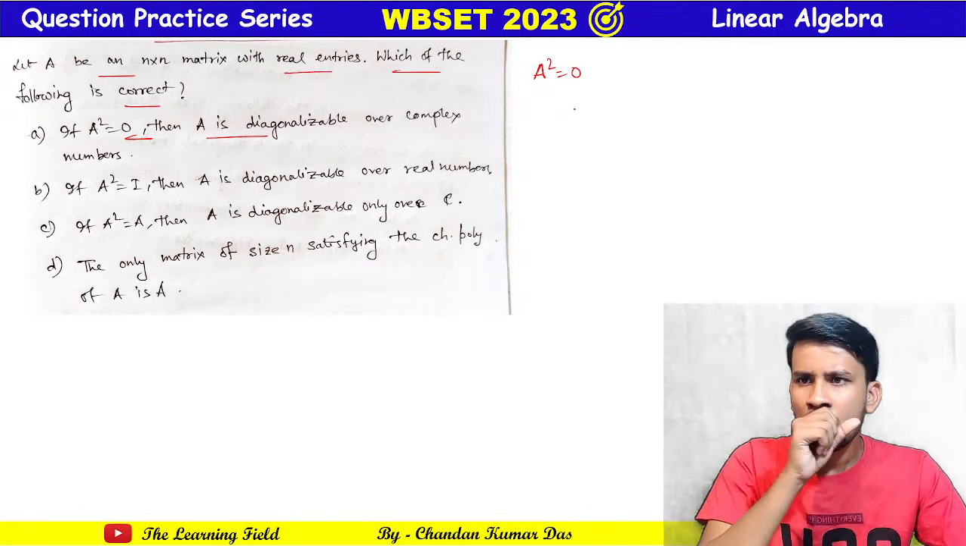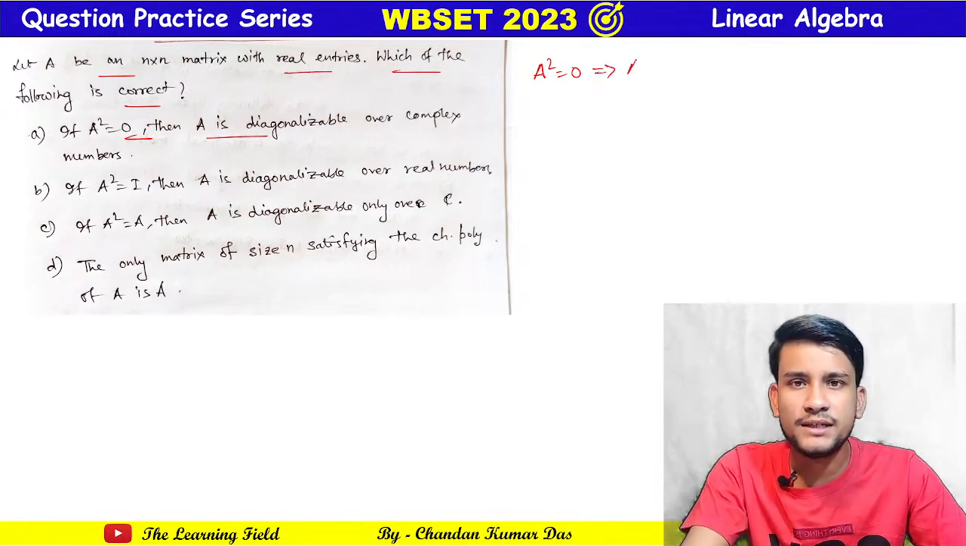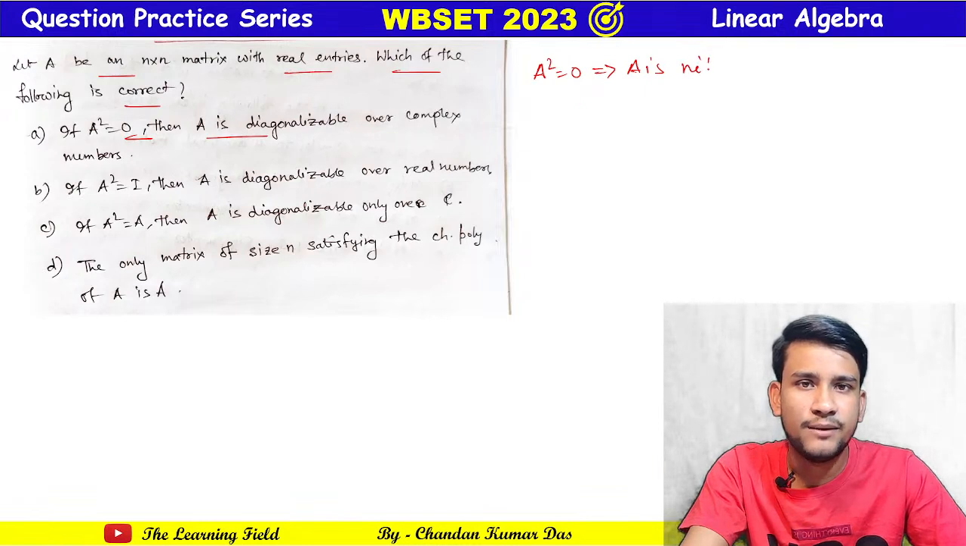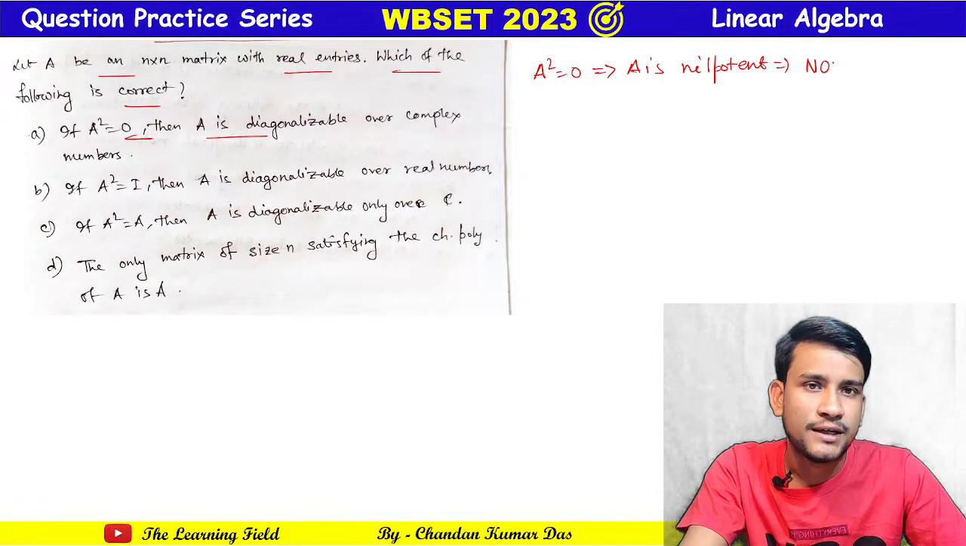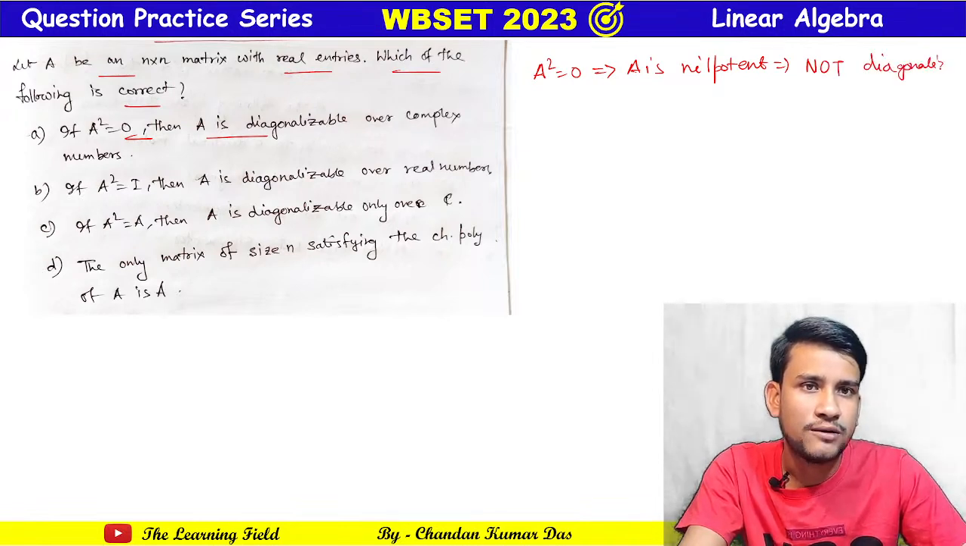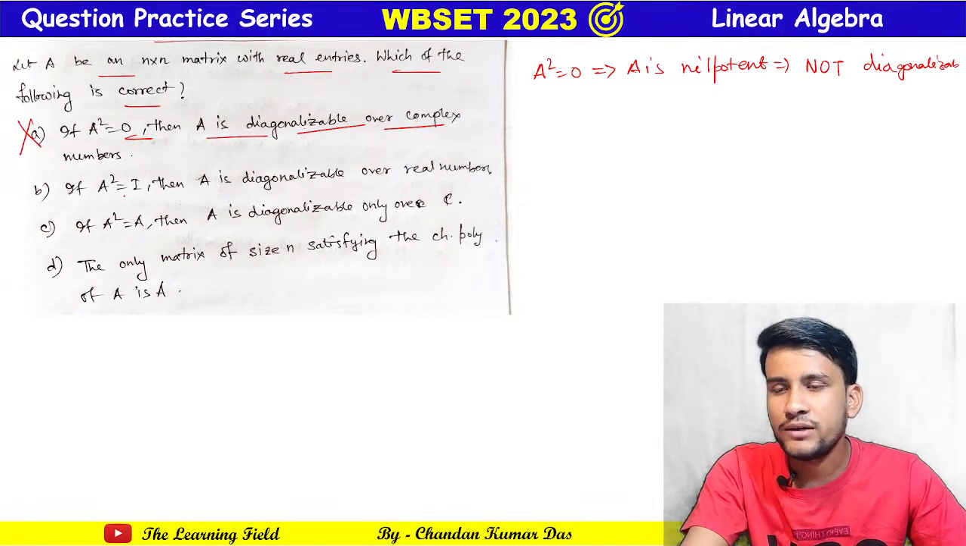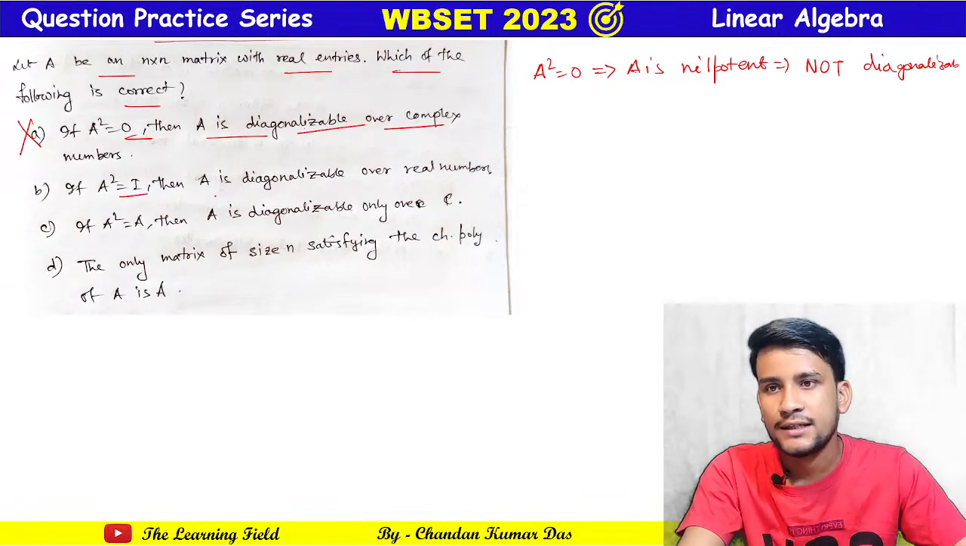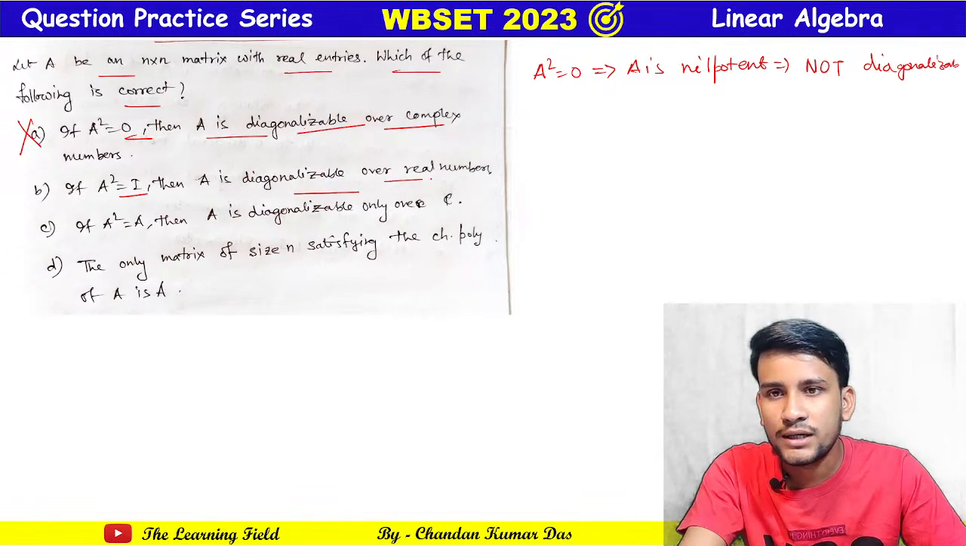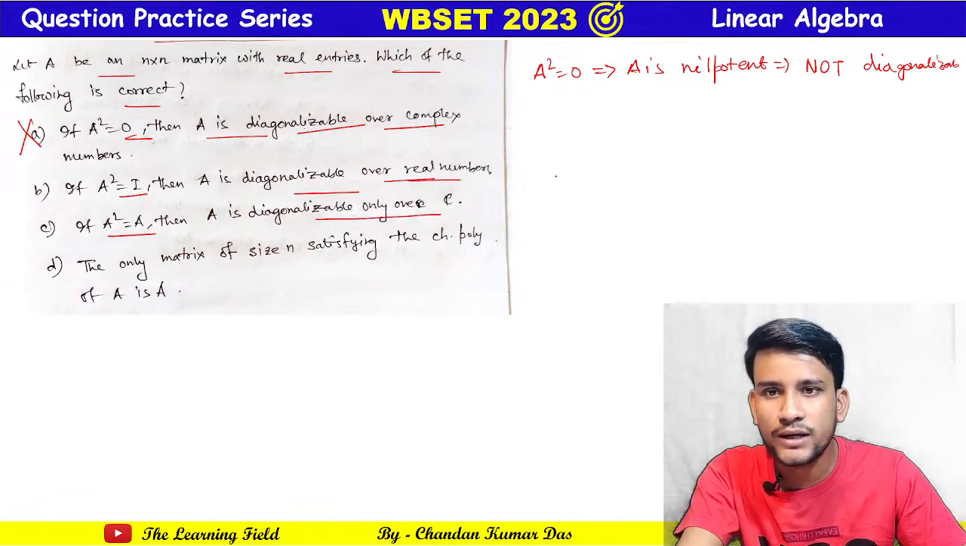Okay, this implies A is nilpotent. This implies a non-zero nilpotent matrix. You all know that it is not diagonalizable. Okay, so option A says that it is diagonalizable over complex numbers. No. So if A squared equals I, that is an involutory matrix, then A is diagonalizable over real numbers. And if A squared equals A, that is an idempotent matrix, then it is diagonalizable over C.